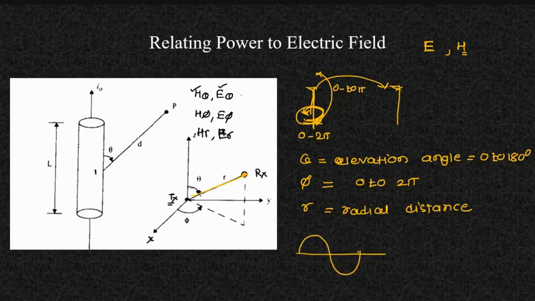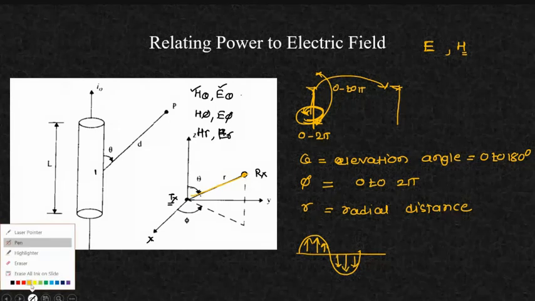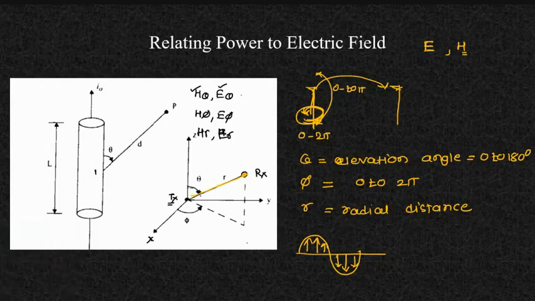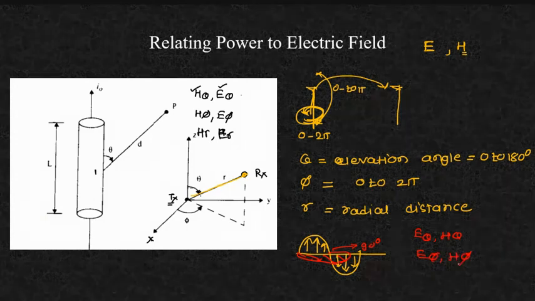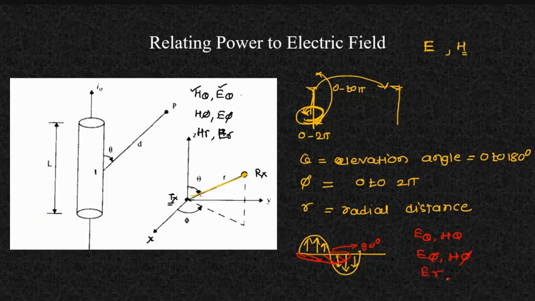So if I'm representing this as an electric field, my magnetic field will be a field which will be mutually perpendicular, which will be perpendicular to this direction. So ये जो आपका मैग्नेटिक फील्ड और ये जो आपका इलेक्ट्रिक फील्ड है उनका एंगल होगा 90 डिग्री का. So they are mutually perpendicular directions. ठीक है, so this is represented as E theta, H theta, E phi, H phi, and I can say E r and H r. So here this is how we are going to represent this kind of things.